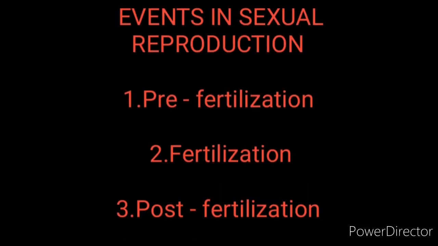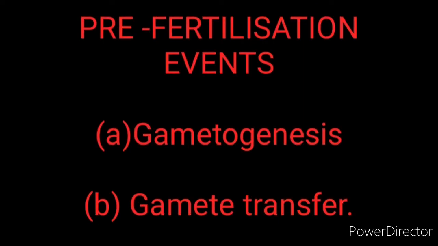Then we saw the different events in sexual reproduction. Events means what is happening in sexual reproduction. They are grouped into three stages: pre-fertilization, fertilization and post-fertilization. Now first we'll discuss the pre-fertilization events. In the pre-fertilization events, there are two main events. What are they? Yesterday we discussed them: gametogenesis and gamete transfer.